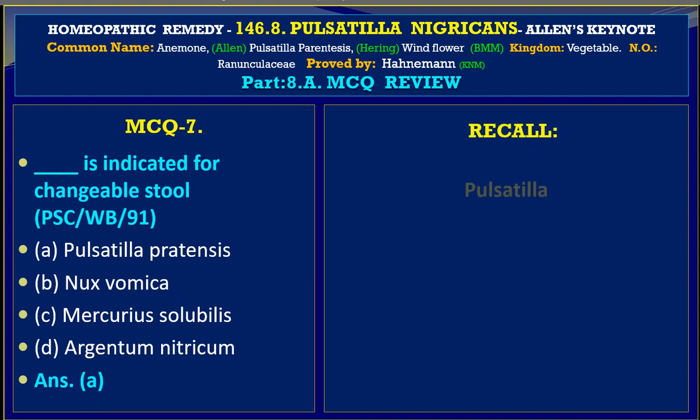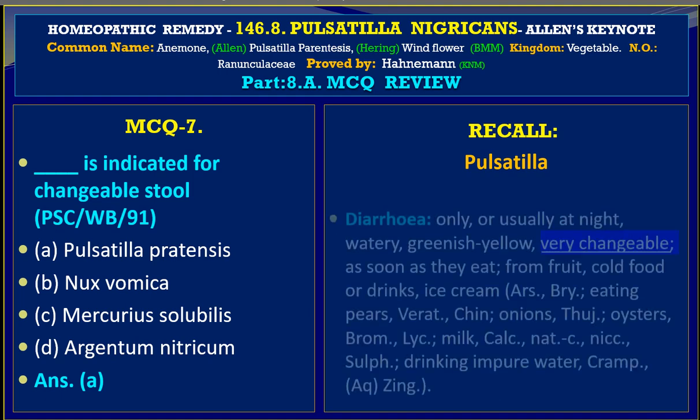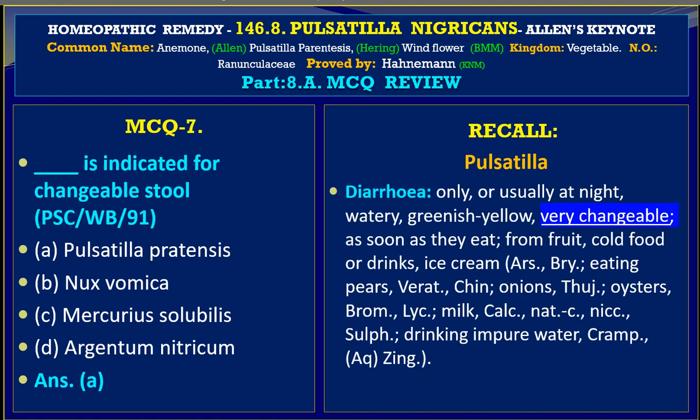And let us go for the recall. Under Pulsatilla, we find diarrhea, and here we find usually at night, watery, greenish yellow, very changeable. This is the reference which comes from Allen's Keynotes.